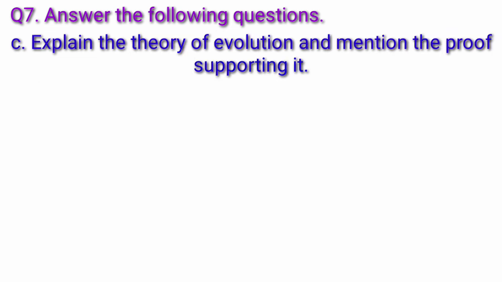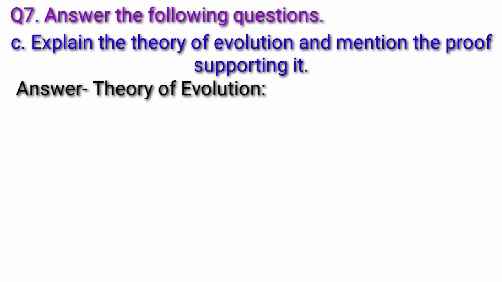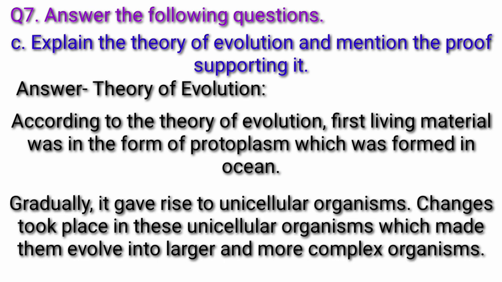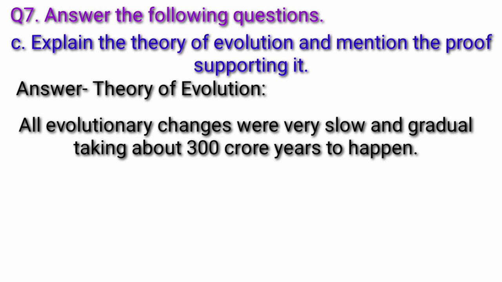Now, question C. Explain the theory of evolution and mention the proof supporting it. Answer. Theory of evolution. According to the theory of evolution, the first living material was in the form of protoplasm, which was formed in the ocean. Gradually, it gave rise to unicellular organisms. Changes took place in these unicellular organisms, which made them evolve into larger and more complex organisms. All evolutionary changes were very slow and gradual, taking about 300 crore years to happen.